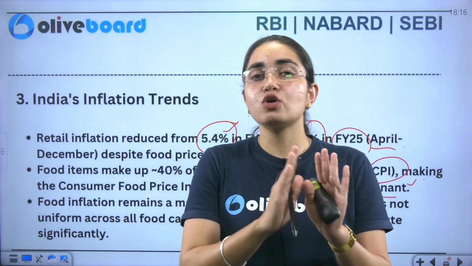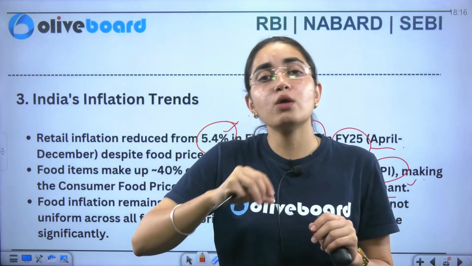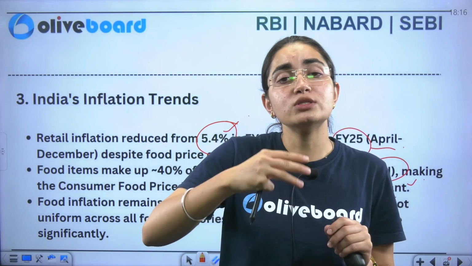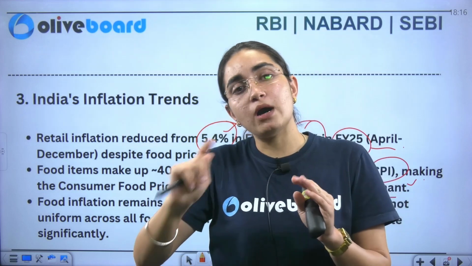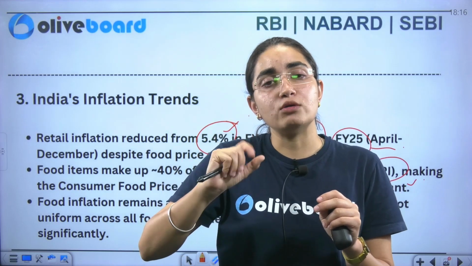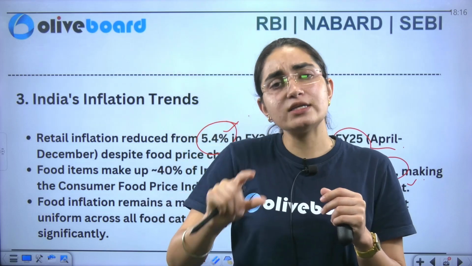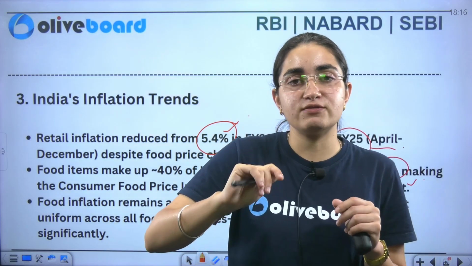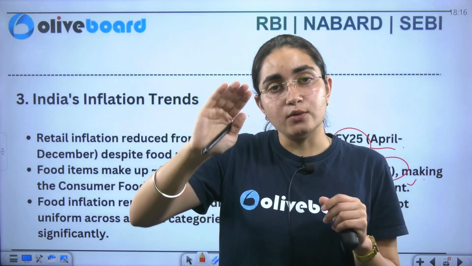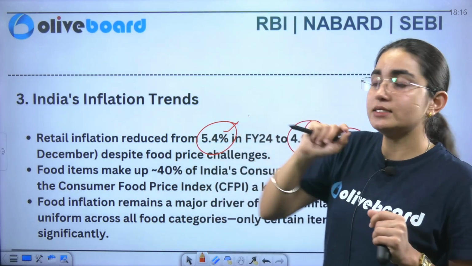Specifically, the consumer price index talks about the goods and services that are there in the retail market. If we talk about your WPI, the wholesale price index, that specifically takes care of goods, not services, that are there in the wholesale market. That is the entire case.